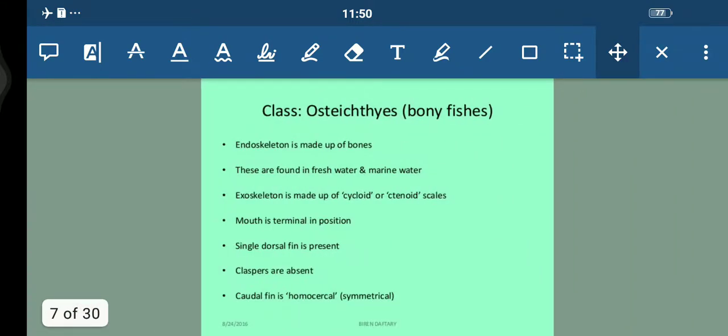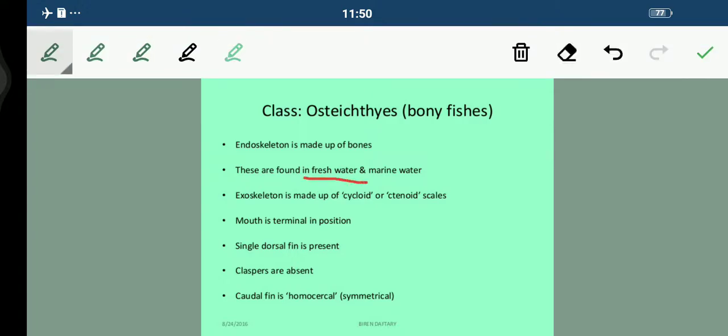Talking about the class Osteichthyes, students, that are also known as bony fishes. Their endoskeleton is made up of bones and they are found in fresh water and marine water. So both waters they are present in. Talking about their exoskeleton, that is made up of cycloid scales and ctenoid scales. So we have these two types of scales in these fishes.